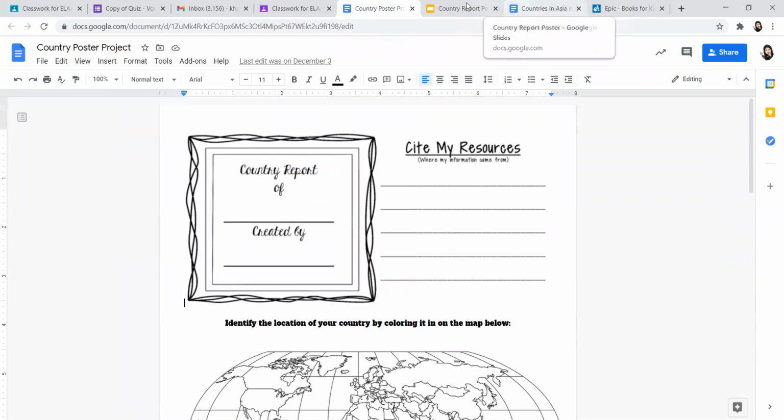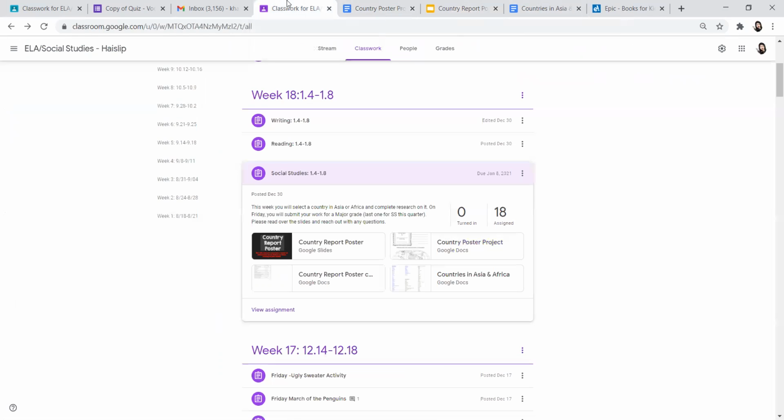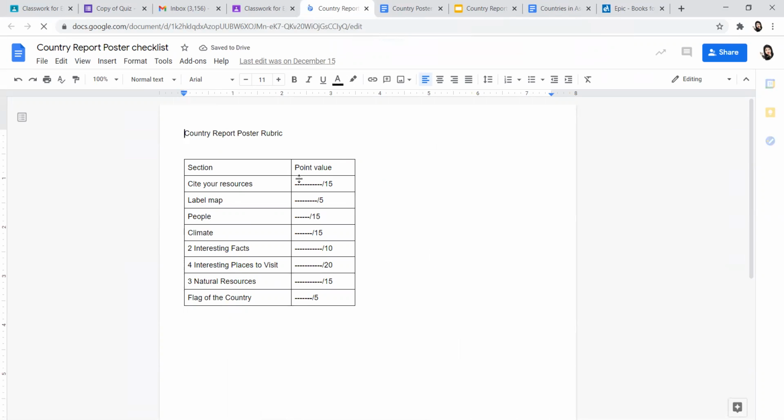It is a major test grade. This, again, what I said, it can easily help or it can hurt your grade. I have a rubric for you as well that you can use. This lets you know, hey, how many points is Ms. Hayslip going to give for each section of this poster?